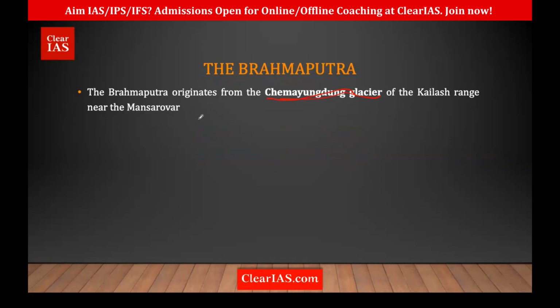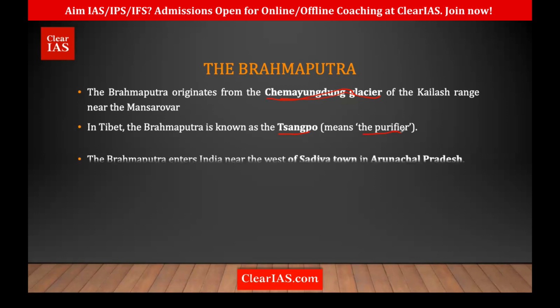So this one is also originating near Manasarovar. Who else is originating near Manasarovar? Yes, the Indus River. So Brahmaputra is originating from the other side in Chemayungdung Glacier. And in Tibet, it is known as the Sampo. The meaning of Sampo is the purifier.